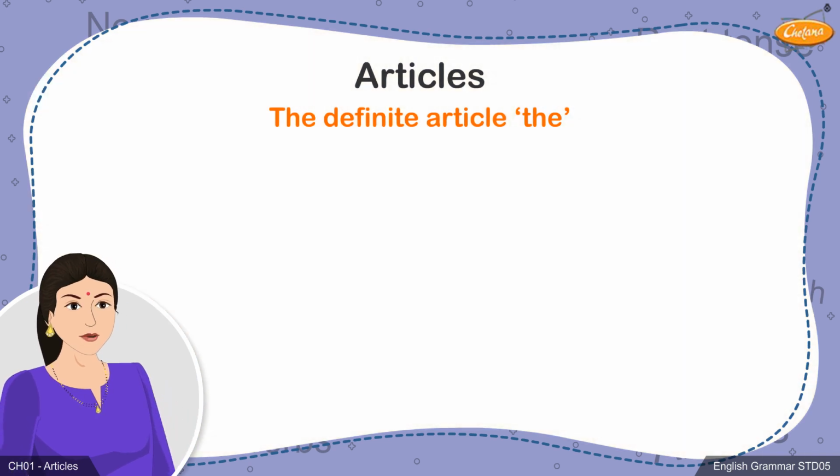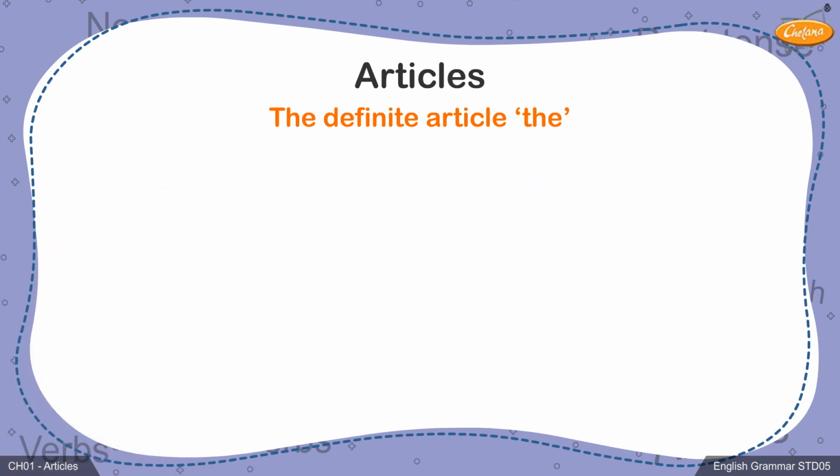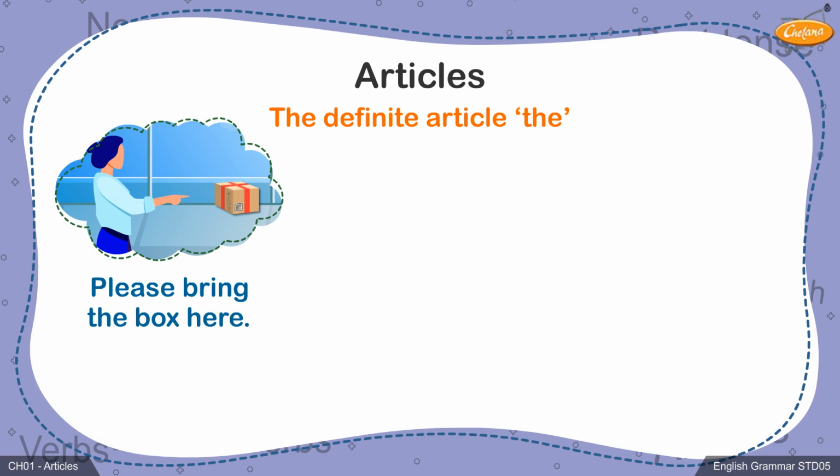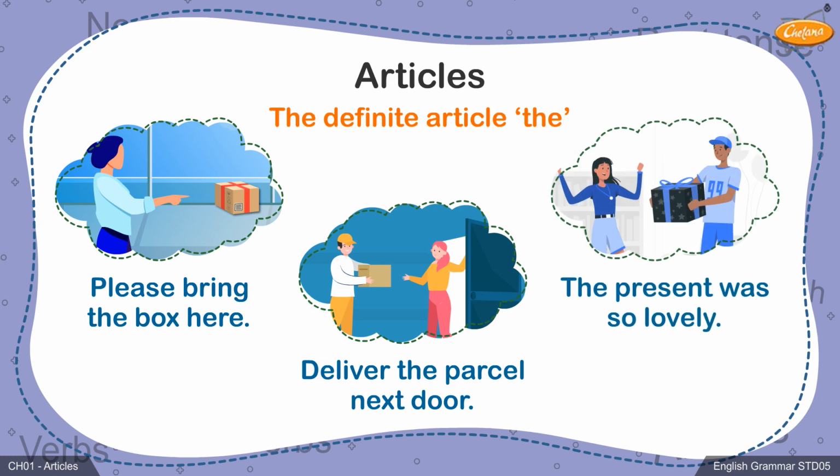Similarly, the definite article is also used to refer to or point at a particular thing or object. In sentences like, "Please bring the box here." "Deliver the parcel next door." "The present was so lovely." The definite article the has been used to point at a specific box, parcel, or present.